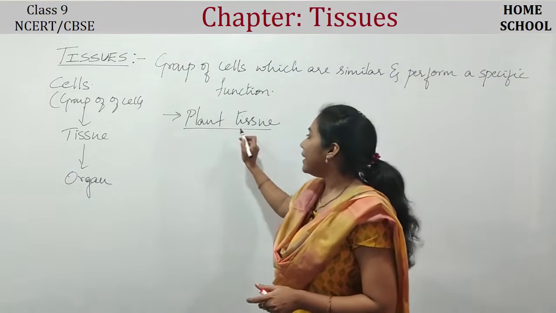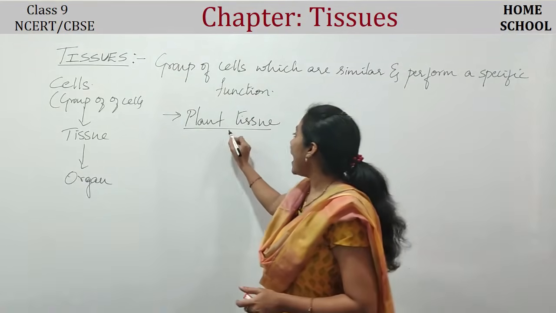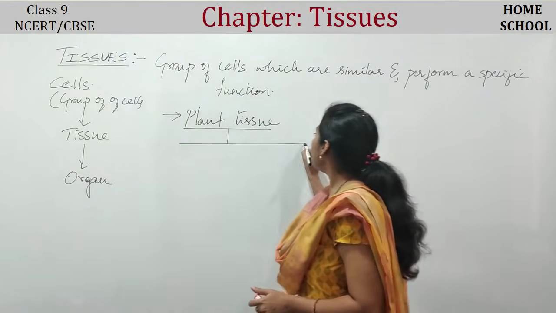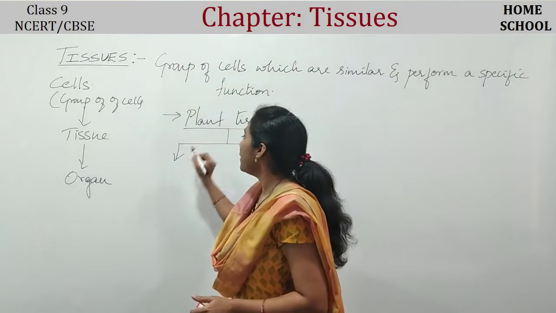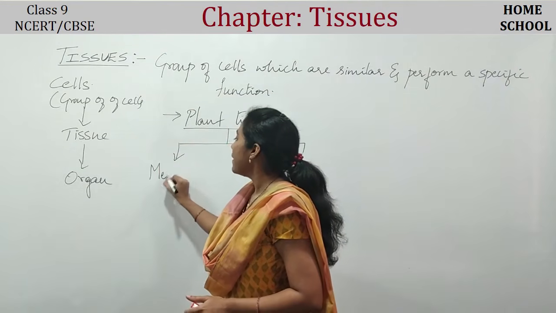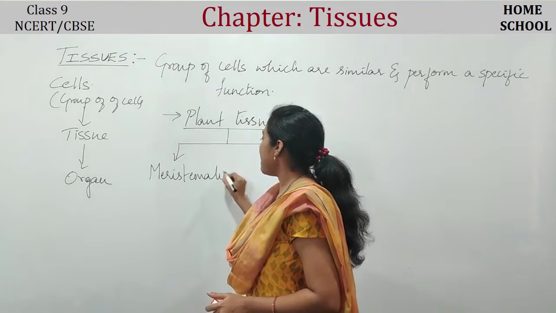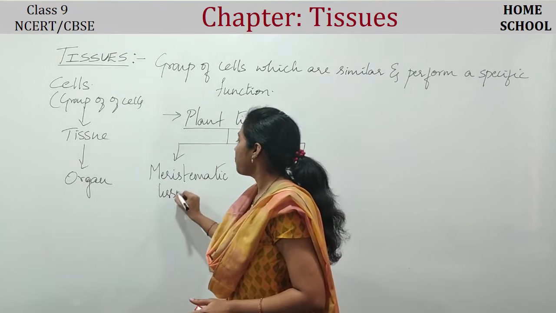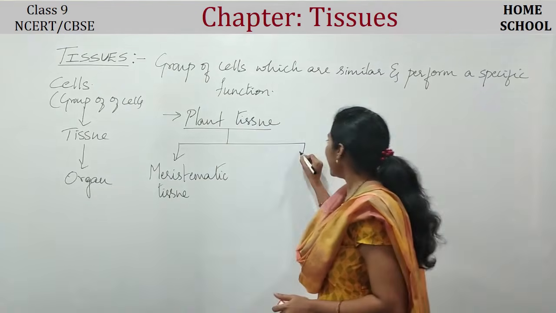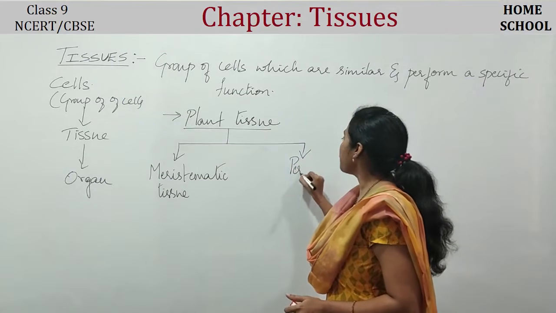Clear? Now remember, plant tissues are of two types. The first one is meristematic tissue, and the other one is permanent tissue.